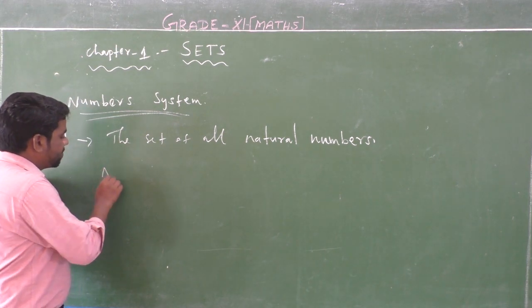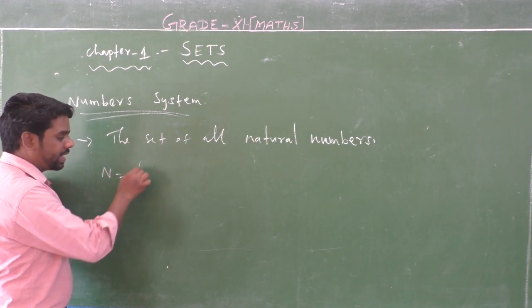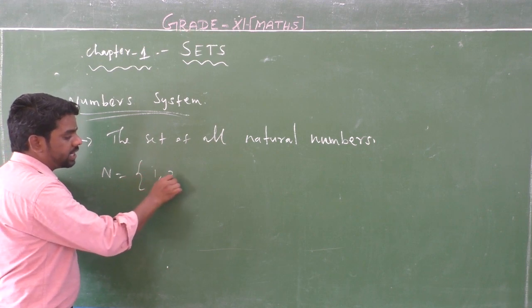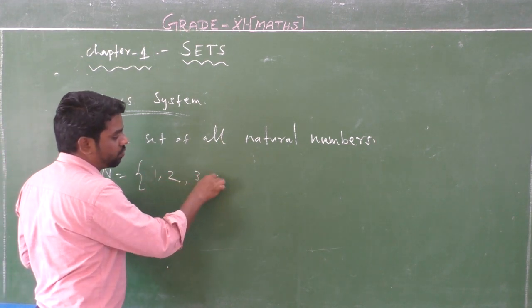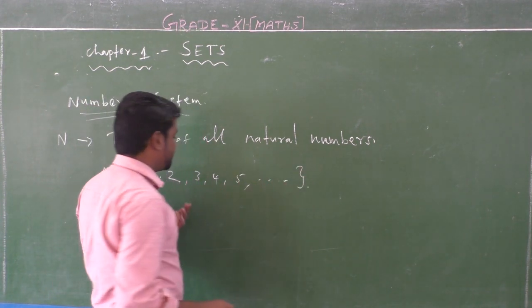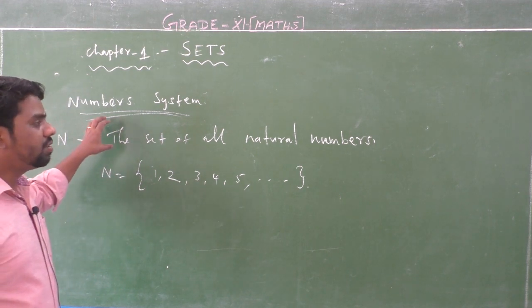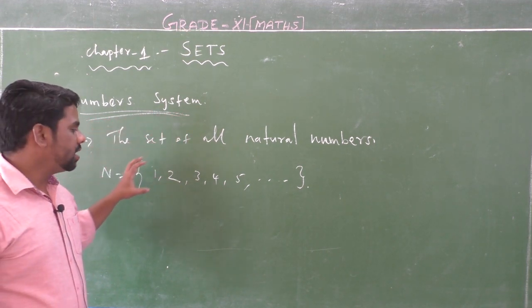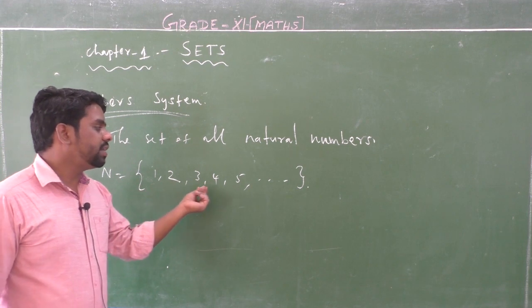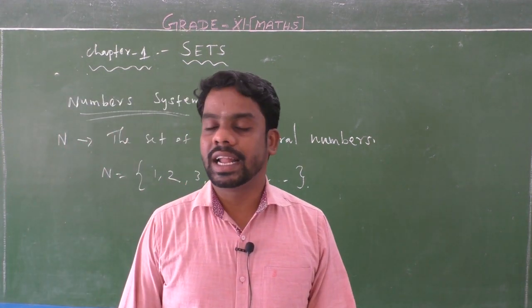So N is equal to, this is a set bracket, 1, 2, 3, 4, 5, and so on. This is a natural number. So the set of all natural numbers means starting with 1, 2, 3, 4, 5, 6 and so on. So this number is called a natural number.